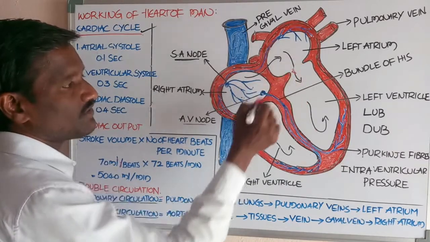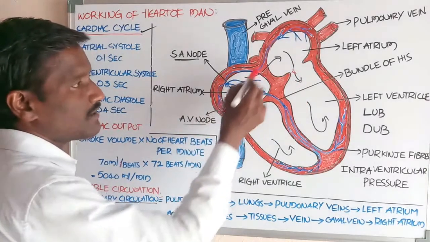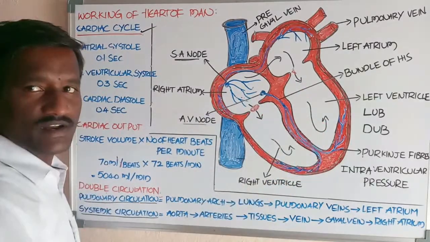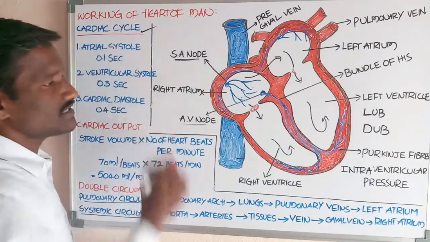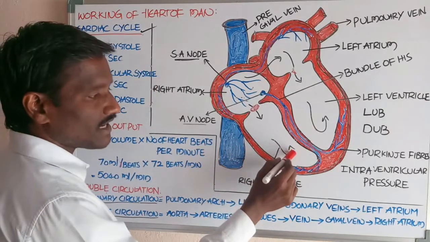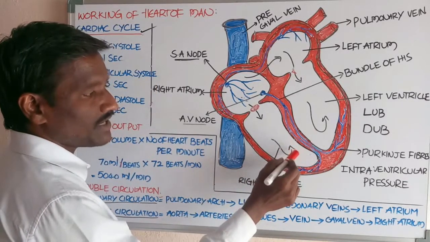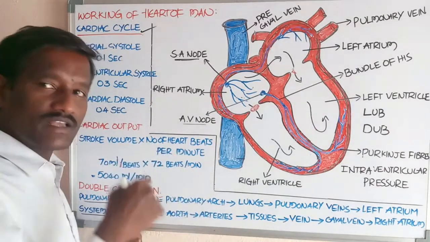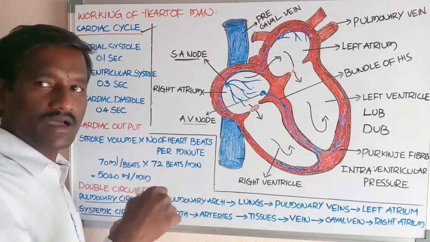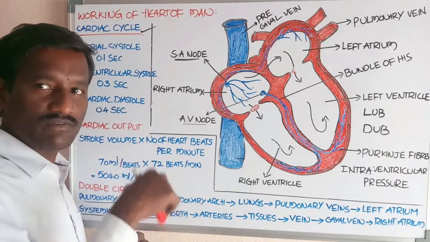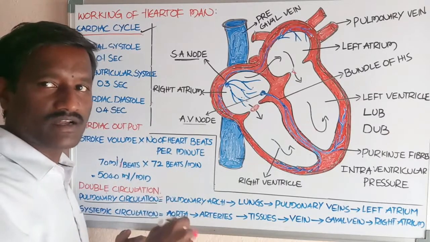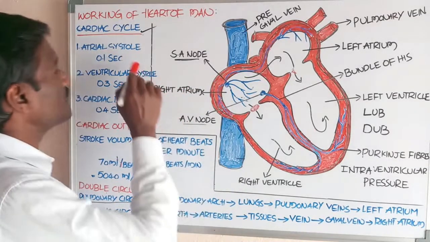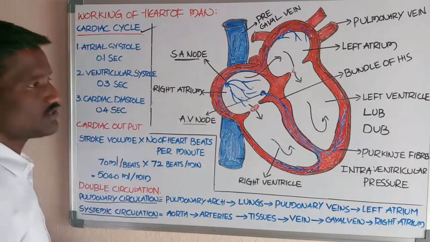Now by the contraction of the atrial chambers, the respective atrioventricular valves, AV valves, are open. The blood present in the atrial chambers enters into the ventricles. By the atrial systole, 30% of the blood is filled into the ventricles. The remaining blood in each ventricle enters before the atrial systole. This is about the atrial systole.